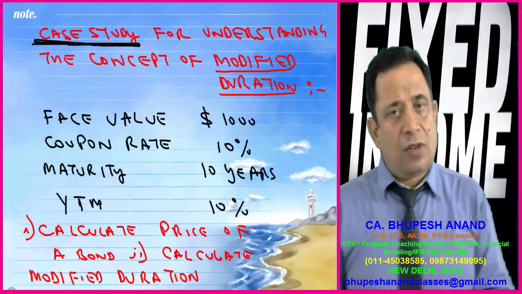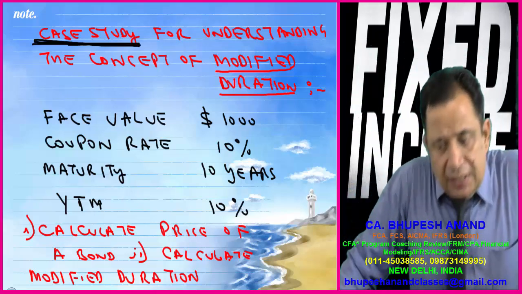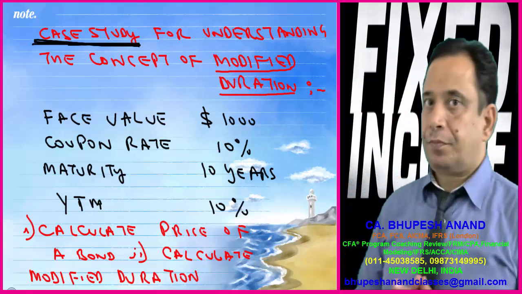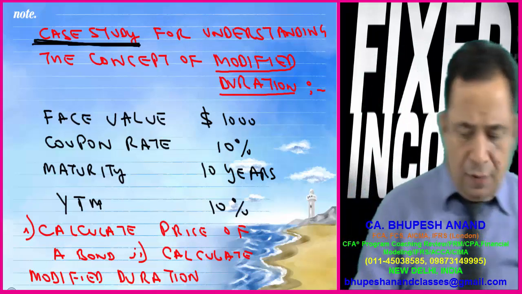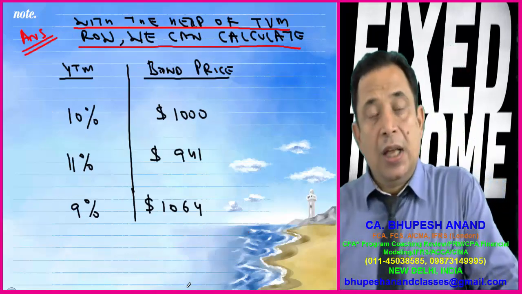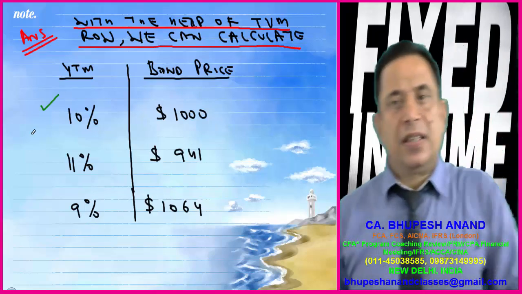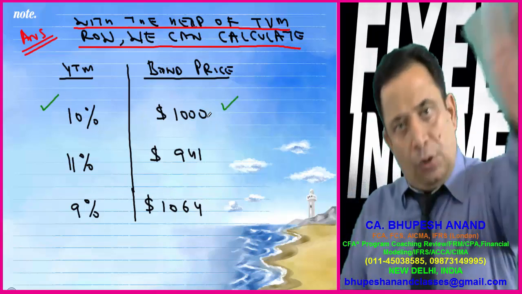I will be telling you with the help of a case study, and I have written the case study. Let the face value be $1,000, let the coupon rate be 10%, let the maturity be 10 years, and let the YTM be 10%. Now if I want to calculate the price of a bond and the modified duration, I can calculate it. Modified duration means, for example, if YTM is 10%, the value of the bond is 1,000, which you can calculate with the help of a calculator.